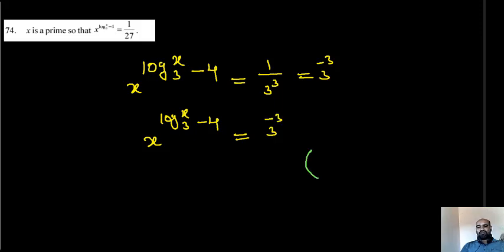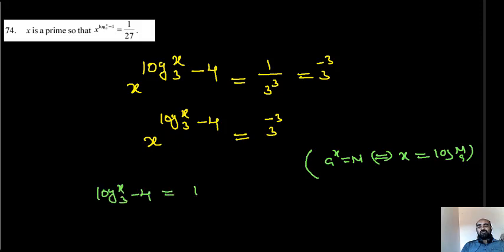Student, this is in the form of a power x equal to n. If a power x equal to n, under the condition, x is equal to logarithm of n to the base a. Here this is a, this is x, this is n. So logarithm of x to the base 3 minus 4 should be equal to logarithm of 3 power minus 3 base x. Or in other words, logarithm of x to the base 3 minus 4 equals minus 3 into logarithm of 3 base x. Now we should find such x value here.